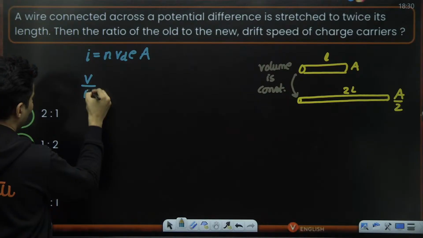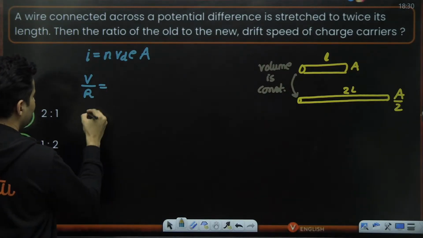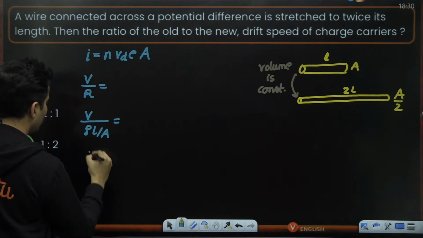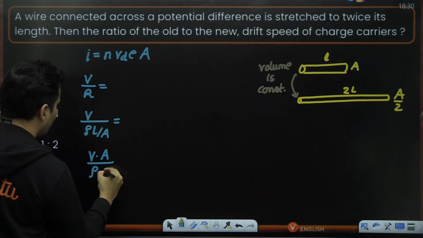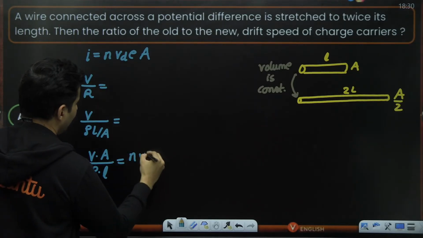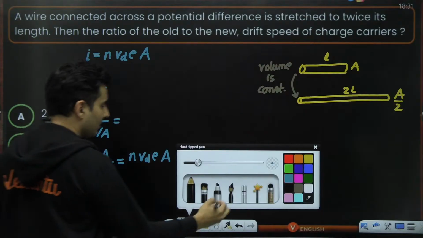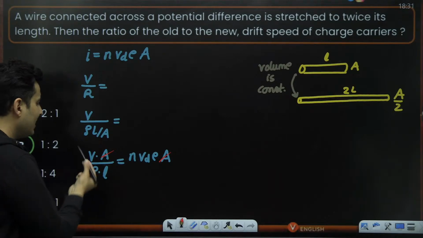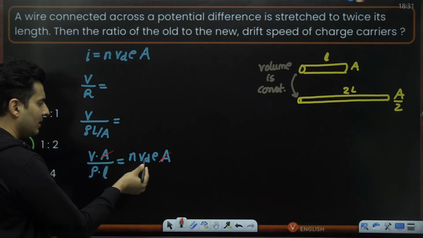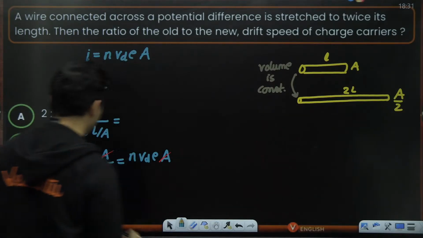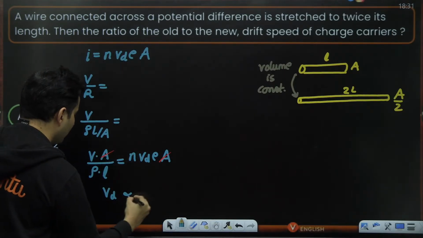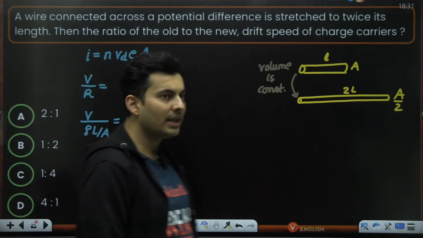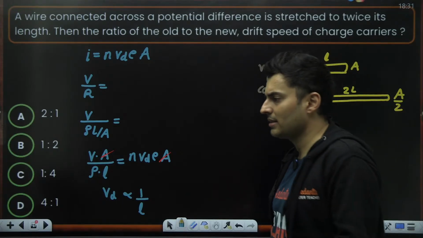Current by Ohm's law is voltage by resistance. And what is resistance? Resistance is nothing but rho L divided by A. Okay, so A goes on the top, so voltage into area by rho into length is equal to NVIDIA. Now the best part is area just got cancelled, and V is the voltage, rho is the resistivity, N is constant, E is constant. So directly from here, I can see that the drift speed is inversely proportional to the length. It is luckily not dependent on the area because by coincidence it got cancelled out.